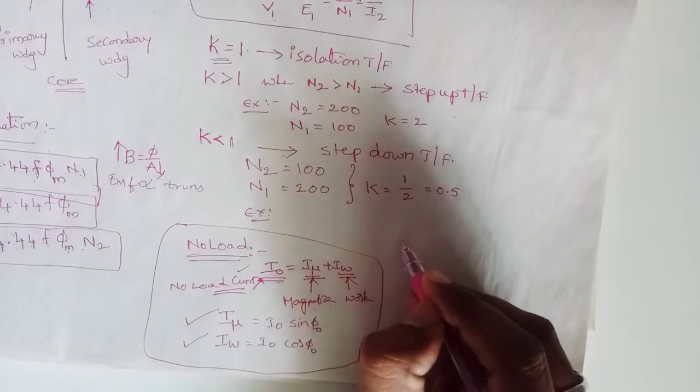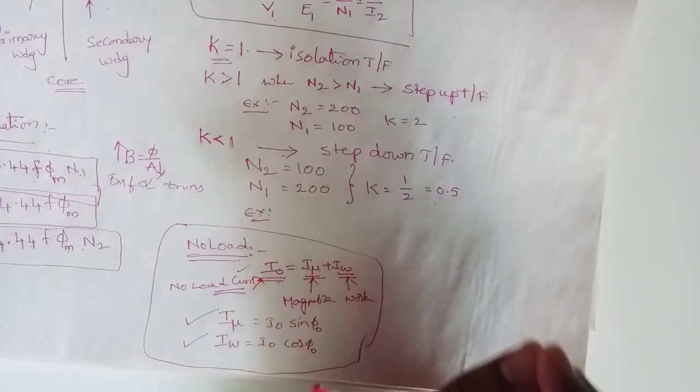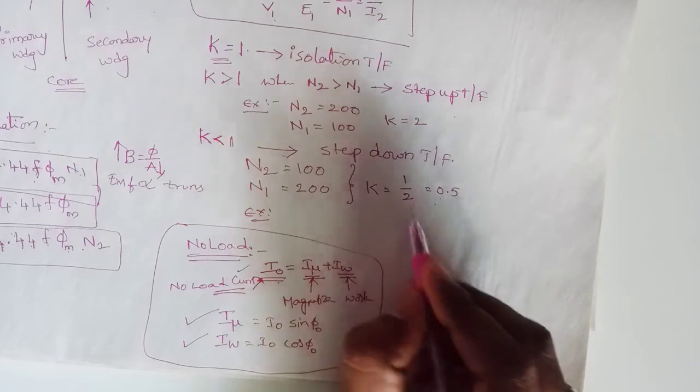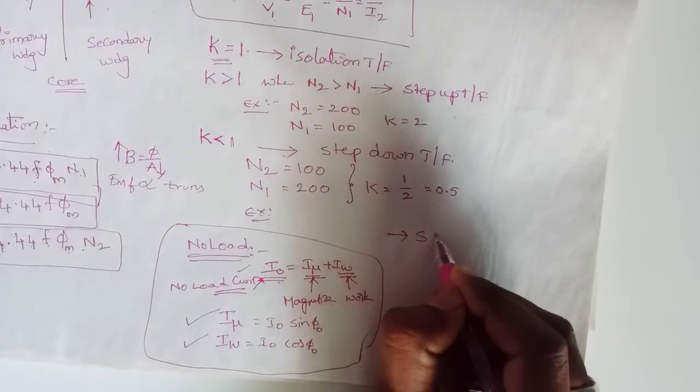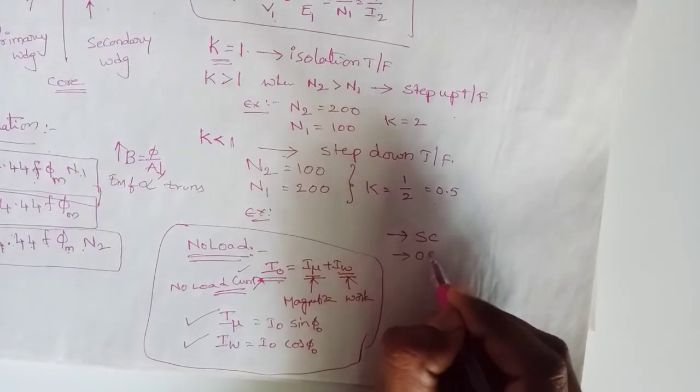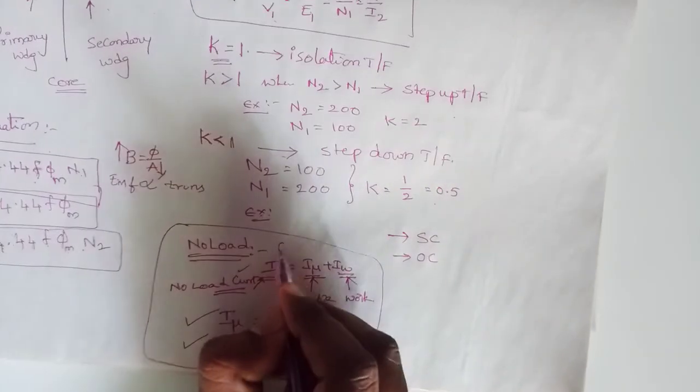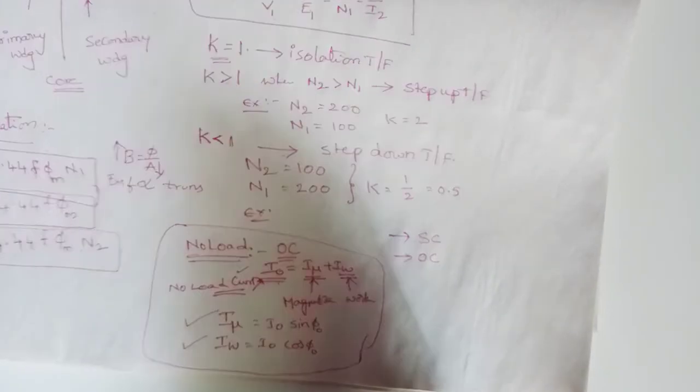We will make two tests on the transformer. We will test the transformer in two methods. One is the short circuit method and another is the open circuit method. No load is nothing but the open circuit method.